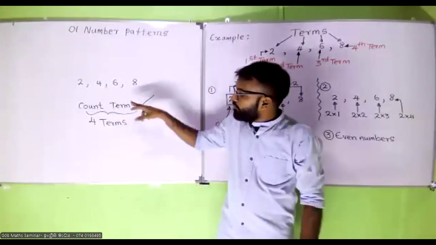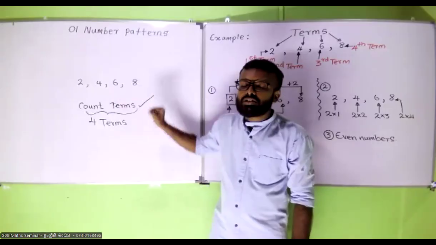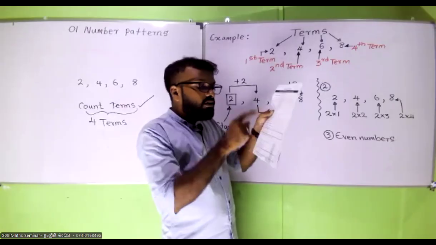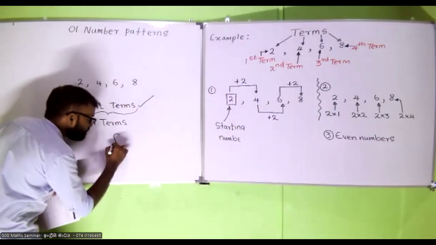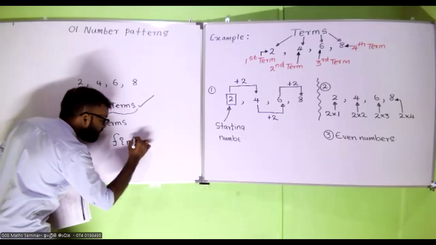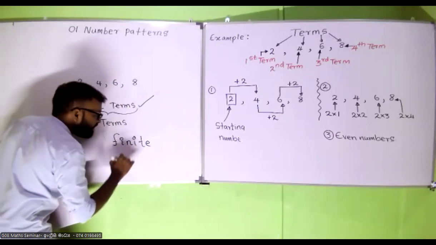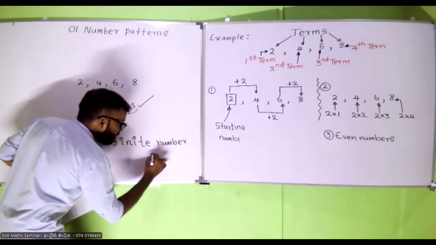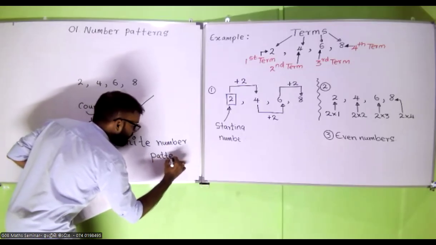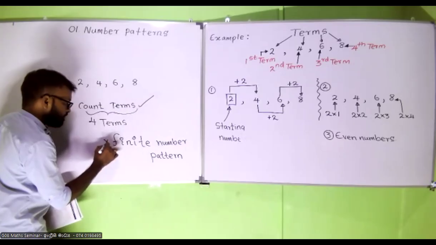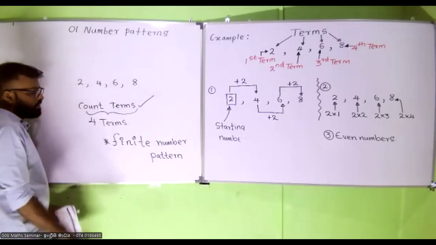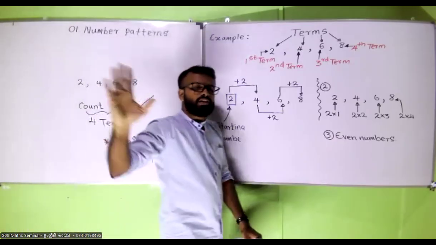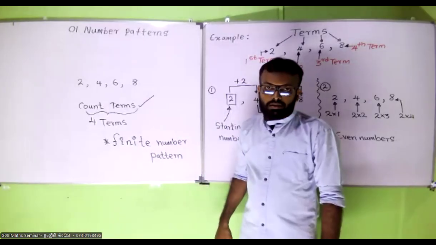Why are we saying that? Because we can finish counting the numbers. Write down: then we can say the above number pattern is a finite number pattern. F-I-N-I-T-E. Finite number pattern. Because we can finish counting. 1, 2, 3, 4. Only 4 terms are there. We can finish counting so this is a finite number pattern.